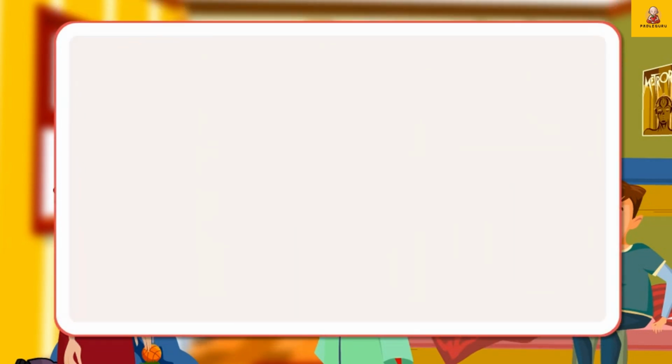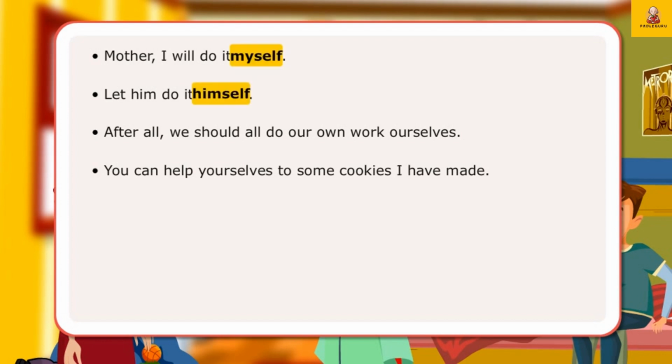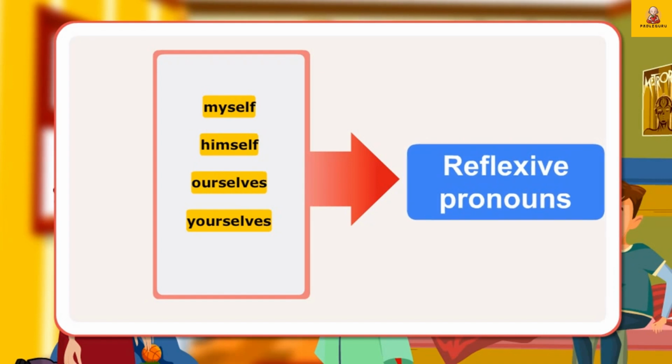In the conversation, Mother, Shuchi and Aman have used some words which point back towards the subject of the sentence. The words myself, himself, ourselves, yourselves are examples of reflexive pronouns.